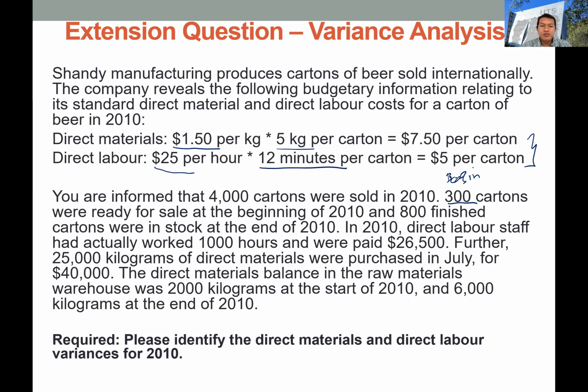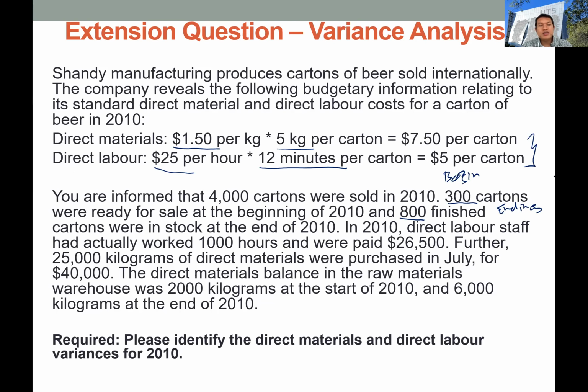Before the company started production in 2010, they already had some stock from previous years, which is 300, available in the warehouse. And 800 finished cartons were in stock at the end of 2010. So this is the ending inventory by the end of 2010.